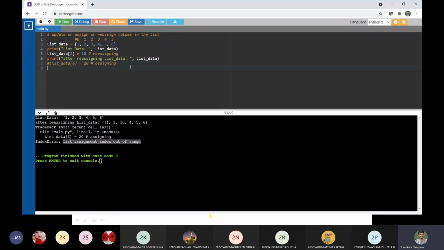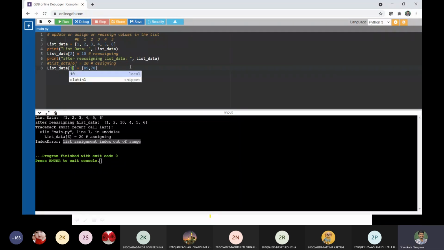For example, I already told you that we can also update the list or reassign the values by using the slice operator. So let us go 89 comma 78.